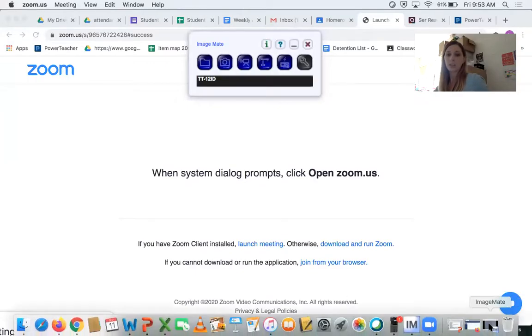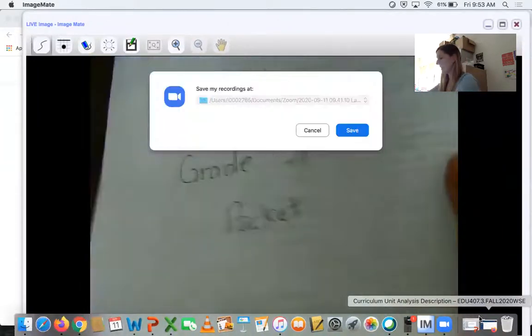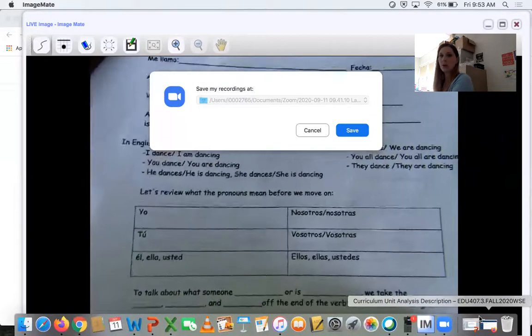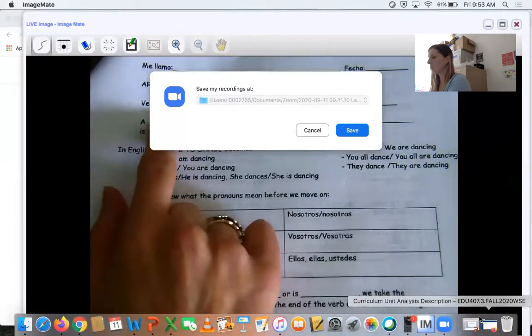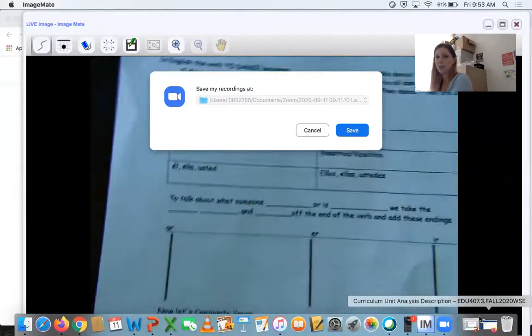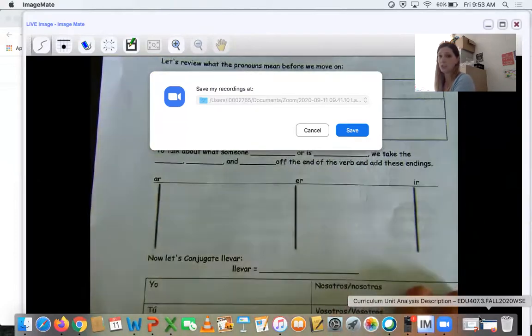So once again, you need this 8th grade Spanish packet, and let me share my screen so you can see what it looks like. That way I know we all have the same thing. It's the 8th grade Spanish packet once again, and you're going to go to page 6 today. Page 6 actually talks about conjugating AR, ER, or IR verbs. But today we're only going to fill in the chart for AR verbs and do llevar. You cannot lose this packet because we will be doing the ER and IR verb conjugations later.